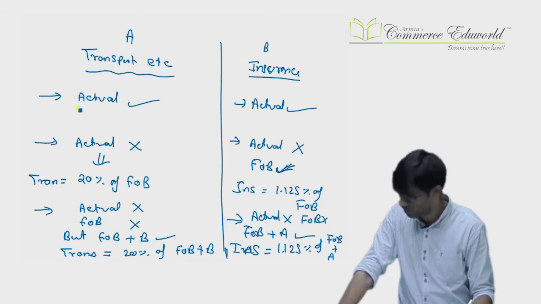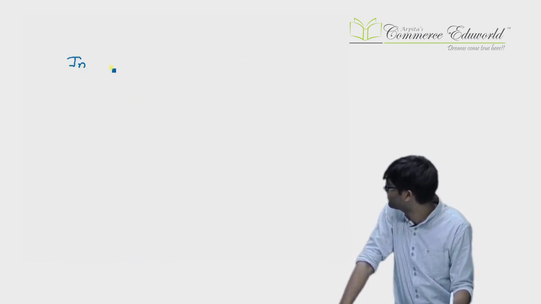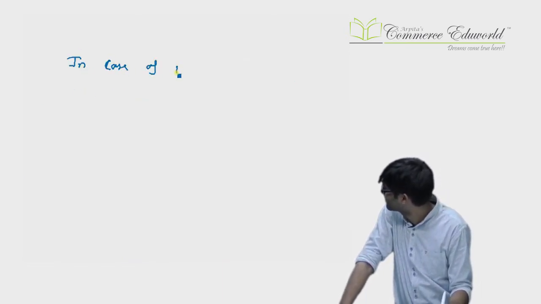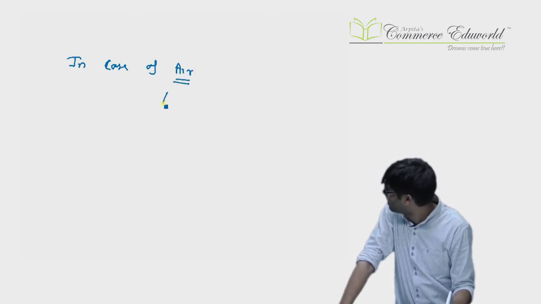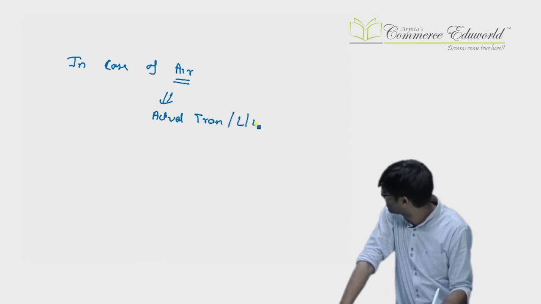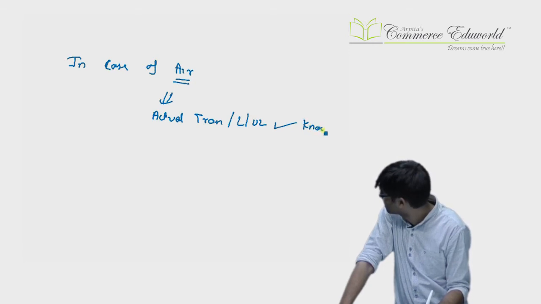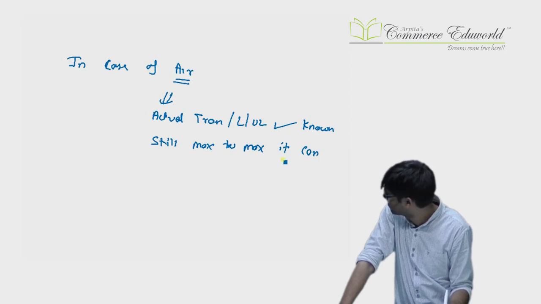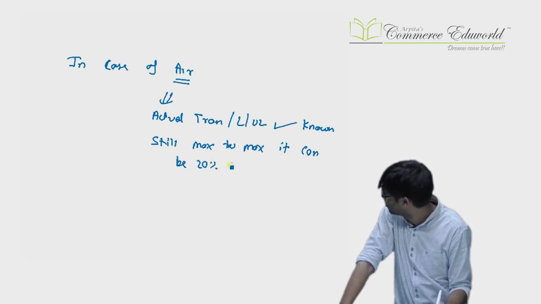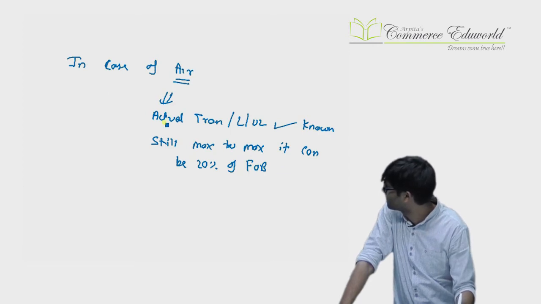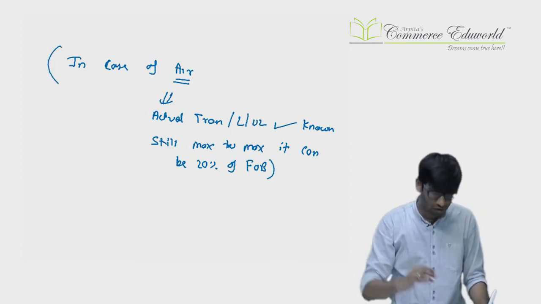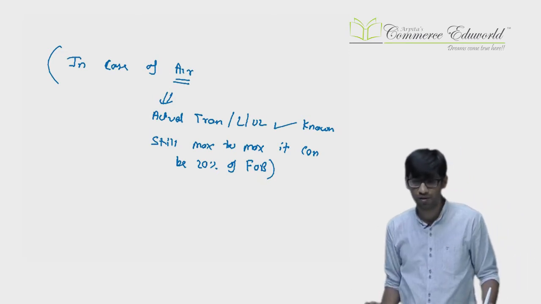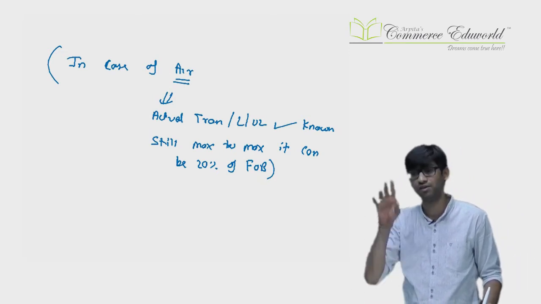Sir, any extra point? There's one more additional point. Now, in case of air, there's an extra point. Let us say actual transportation, loading, unloading etc. is known. Still, at the maximum, it can be 20% of FOB, not above that. So this is an extra point for air transport. When you import the goods by air, the maximum transportation, loading, unloading will be 20% of FOB, even if the actual is known. That's an extra point.